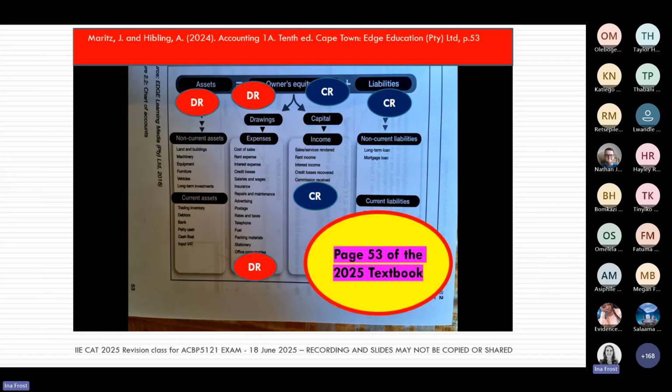And again, it comes back to your knowledge of page 53. Remember, this page 53 is absolutely the bomb because it shows you where all of these different accounts fit in. And I always tell my students to add the little debits and credits, so to add dead click onto their page 53, so you have it all in one.